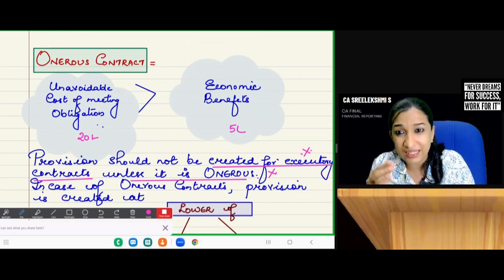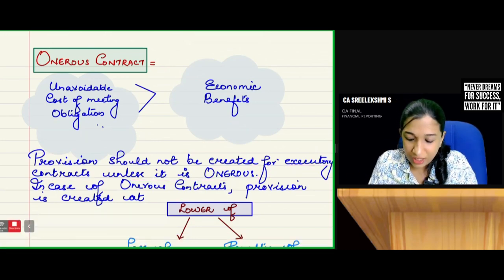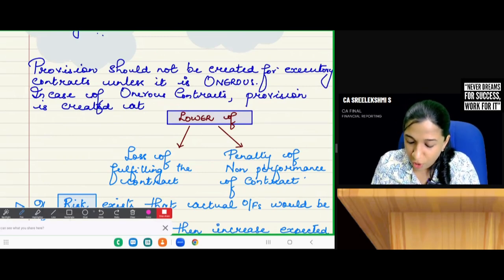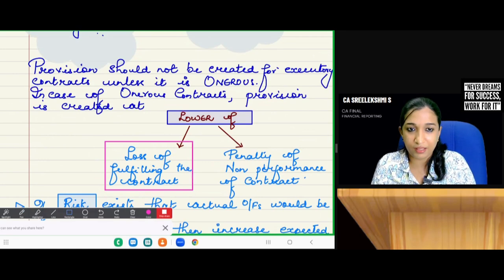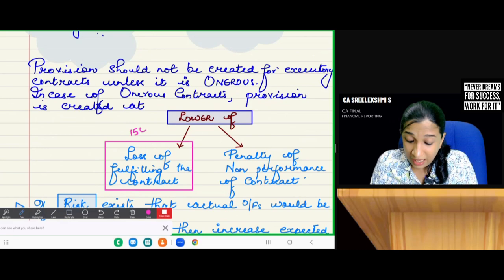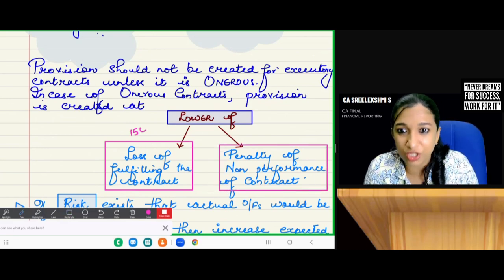So we are saying, in such a case, why don't you exit from the contract? If I exit from the contract also, there will be a termination penalty. So the standard says, if the contract is onerous, the unavoidable cost of meeting the obligation is more than the economic benefits. In such a case, provision should be created for the loss of fulfilling the contract. If I fulfill the contract, it is going to be a loss of 15 lakhs. If I am not fulfilling the contract, there will be a termination penalty.